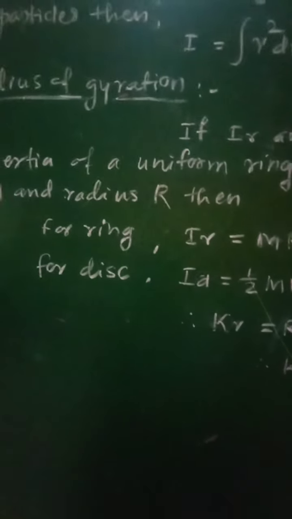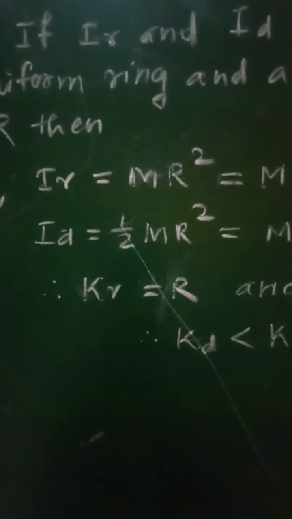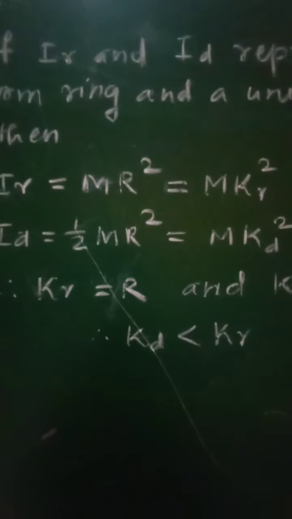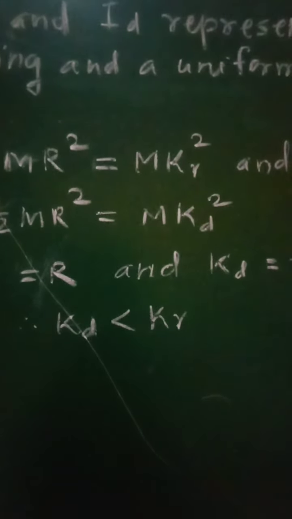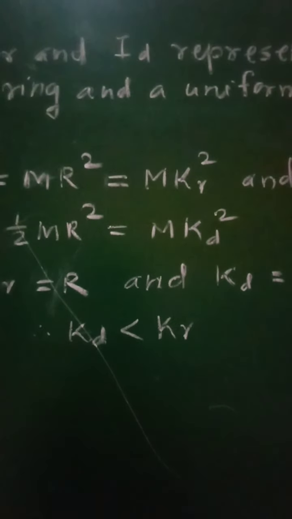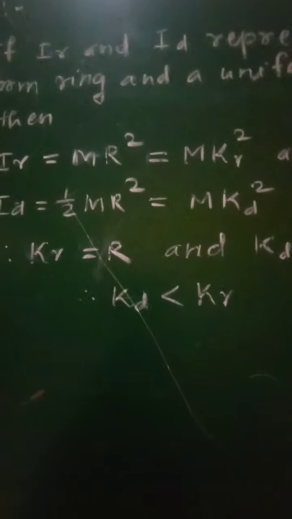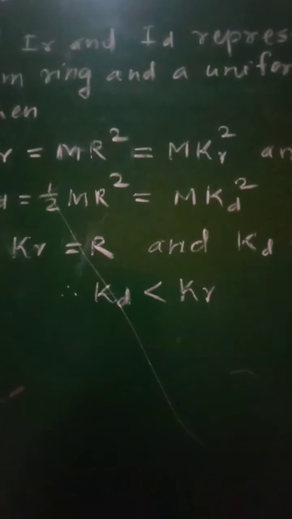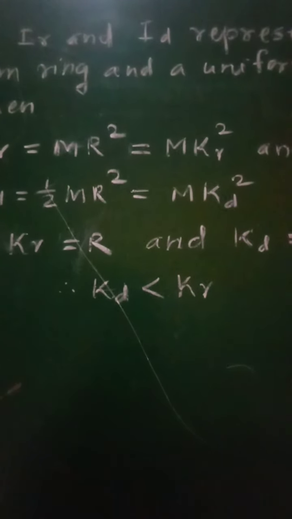For the ring, the moment of inertia IR is given as mr square, that is mass into radius square, and that will be written as m kr square, where kr is the radius of gyration for that uniform ring. Similarly, for the disk, we can write moment of inertia ID equal to half m r square, where r is the radius of that disk. It will be written as m into kd square, where kd represents the radius of gyration for that uniform disk.